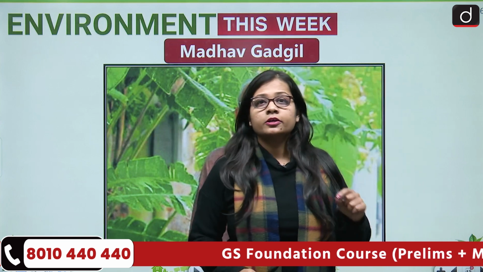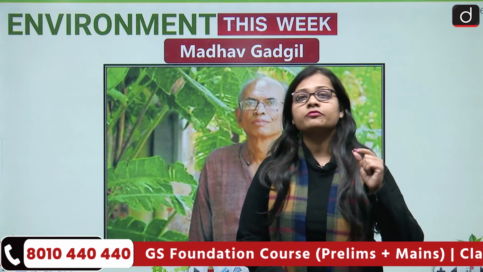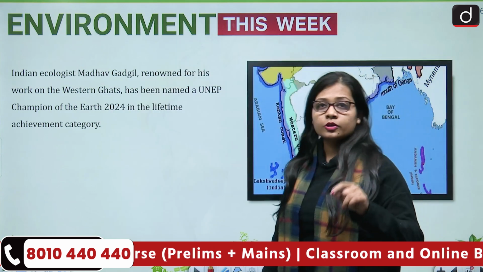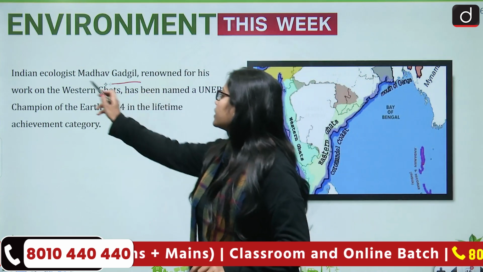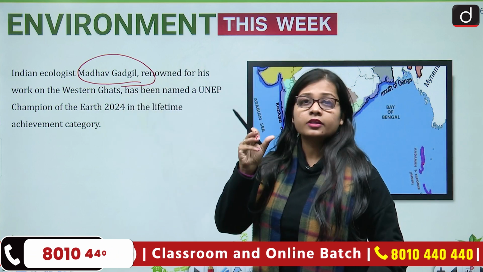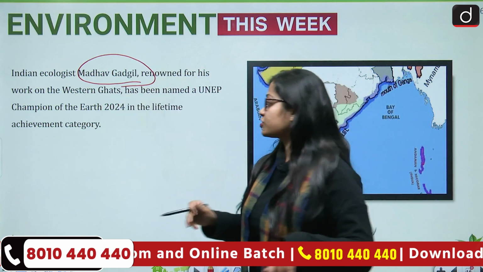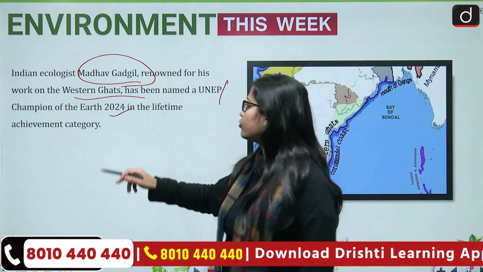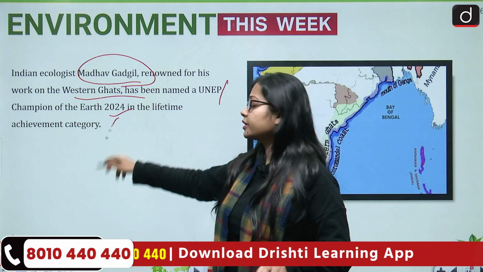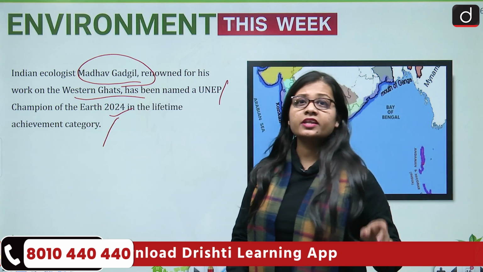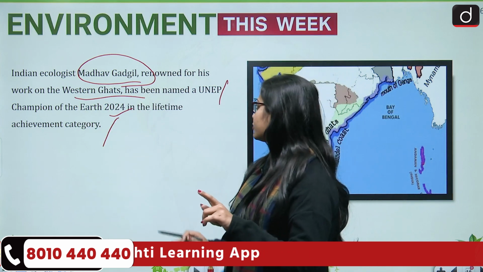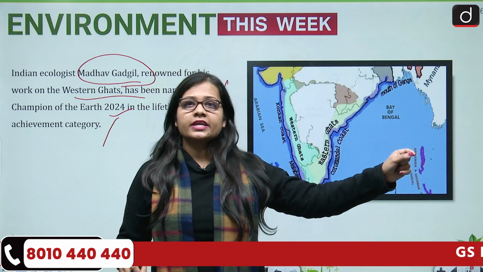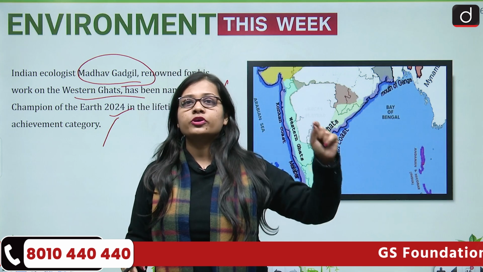Now comes the third topic, and that is Madhav Gadgil. So, this is the image of the environmentalist Madhav Gadgil, and the news is that the Indian ecologist Madhav Gadgil, renowned for his work on the protection of the Western Ghats, has been named a UNEP Champion of the Earth 2024 in the Lifetime Achievement category. So the category is Lifetime Achievement, and the name of the award that he has received is UNEP Champion of the Earth 2024 award, and his basic area is conservation of the Western Ghats.